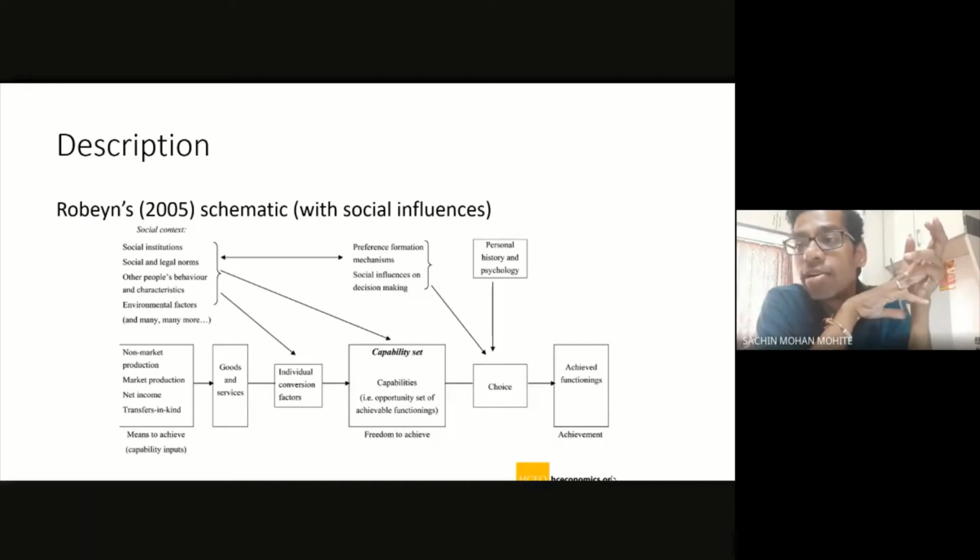Rather, at least when I'm designing policies, at that time I will not be including those particular expectations, or making those particular things available in the opportunity set. Okay, so ultimately, not just conversion or choices or freedoms, but the capability set itself will be affected by the social context.